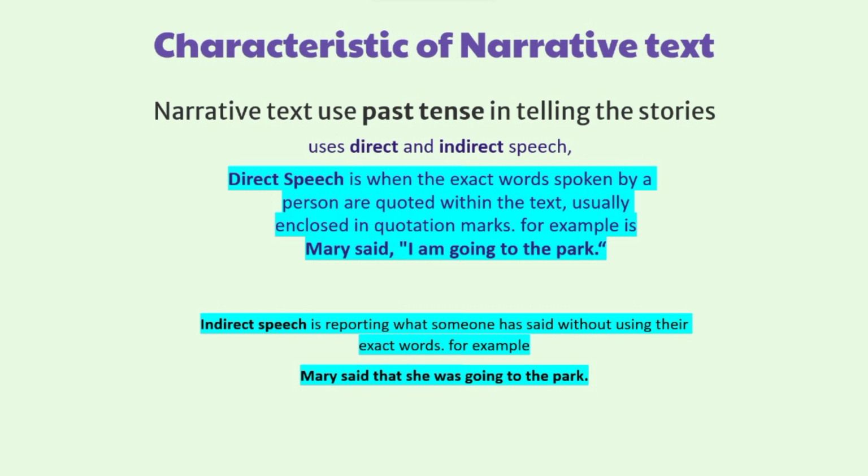Narrative text also uses direct and indirect speech. What is direct speech? So, direct speech is when the exact words spoken by a person are quoted within the text, usually enclosed in quotation marks. For example, Mary said, "I am going to the park." Whereas indirect speech is reporting what someone has said without using their exact words. For example, Mary said that she was going to the park.